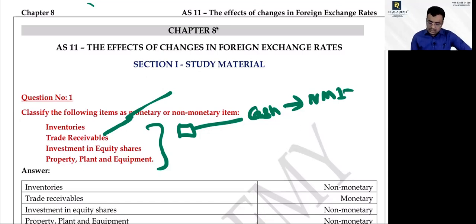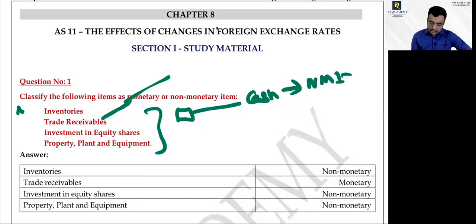So this is non-monetary. This is monetary. What about investment in equity shares?